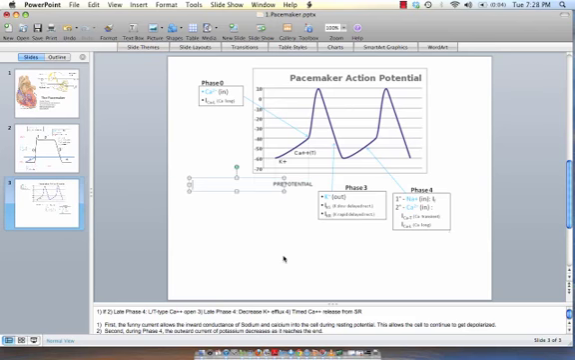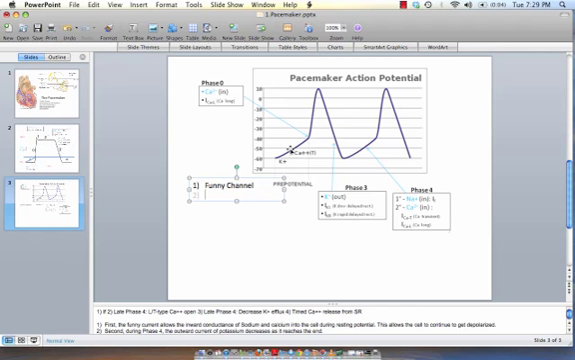The first and the most important is the conductance through the funny channel. This funny channel opens every time the cell goes back to its resting potential. When the cell goes back to its resting potential, the funny channel opens, allowing sodium and calcium ions to come inside the cell. These positive cations allow the cell to go to a more positive potential.